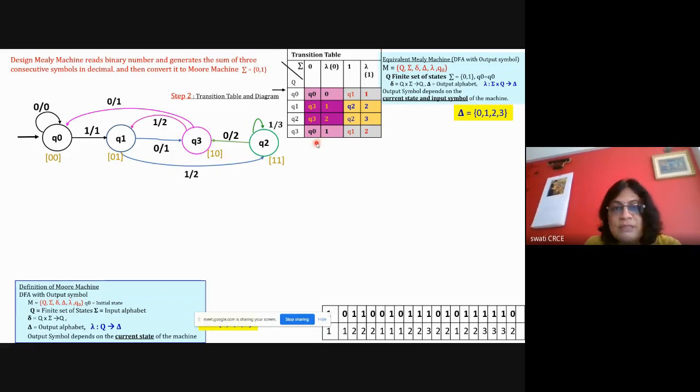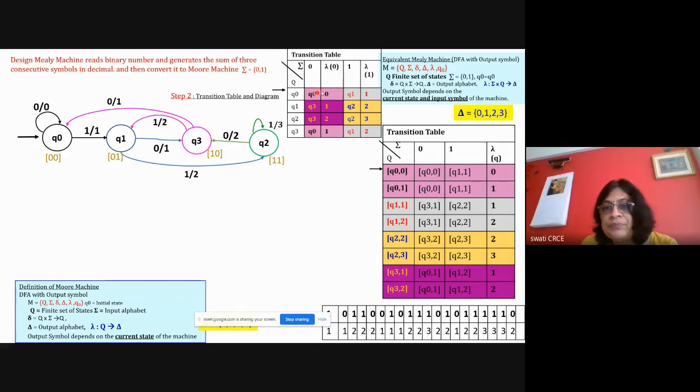So what you have to do is that while converting into the table, you take this Q0 as the first state. Here in the Mealy machine, you have only one Q0 state. But here, when you are solving the problem, you came to know that in this table, the next state is the state where this Q0 with output symbol is 0 and this Q0 with output symbol is 1.